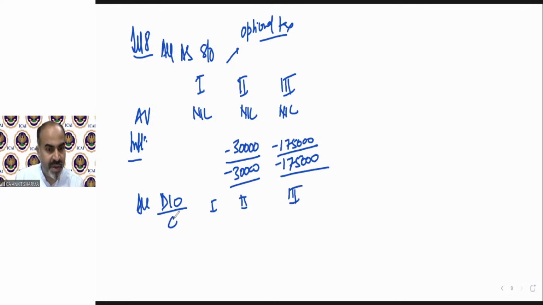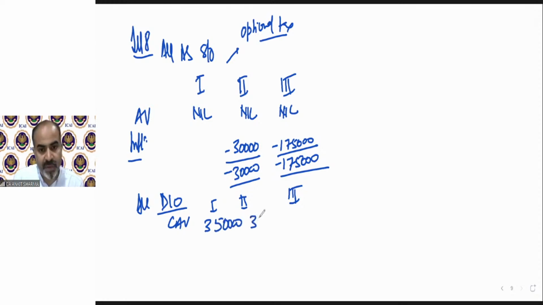The GAV will be as under. Sorry, the GAV will be, house 1 GAV will be 3 lakh, 375 and 350. Yes, correct. It was 350.